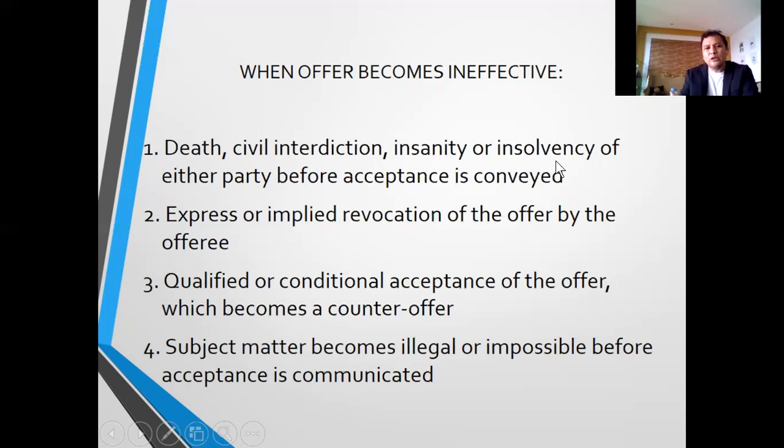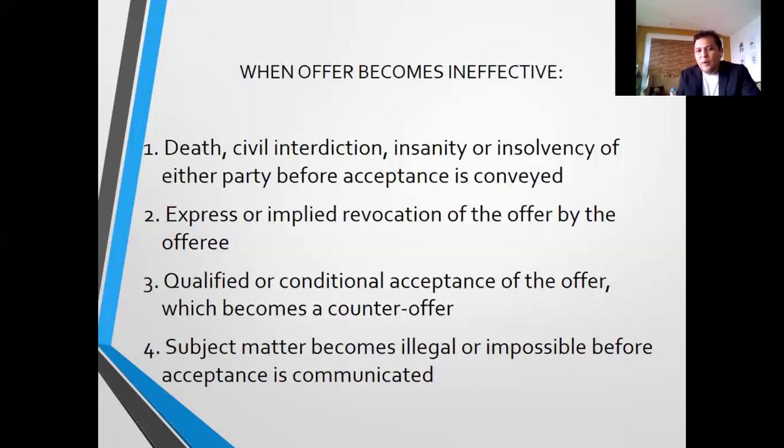All this, death, civil interdiction, insanity, insolvency, happens before acceptance is conveyed. So there is no acceptance yet, just the offer. After making the offer, somebody dies, or is imprisoned, or becomes insane or insolvent, so the offer becomes ineffective.